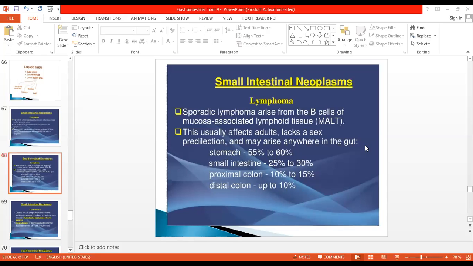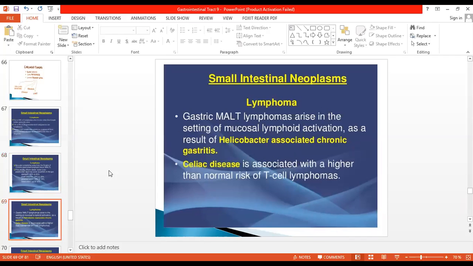In the stomach, they can be present in 55 to 60%. Small intestine, 25 to 30%. Proximal colon, 10 to 15%, and distal colon, 10%. The colon is less commonly involved as compared to the small intestine and stomach. Gastric MALT lymphomas arise in the setting of mucosal lymphoid activation as a result of Helicobacter-associated chronic gastritis, which we have already done. Celiac disease is also associated with a higher than normal risk of T cell lymphoma.